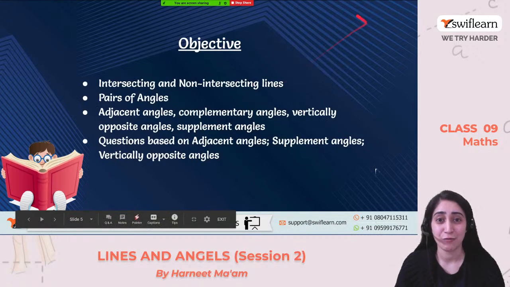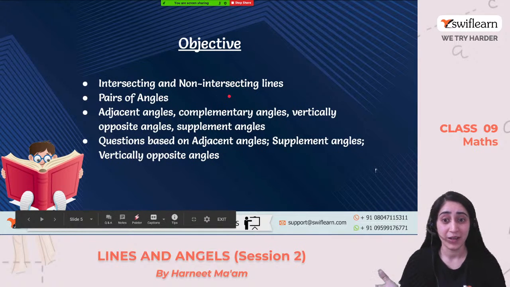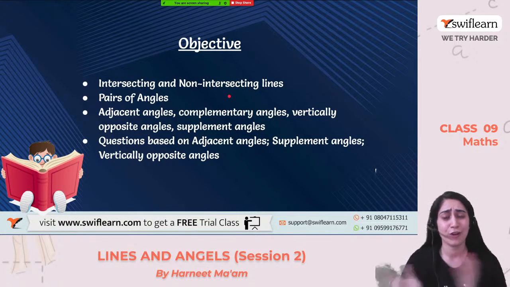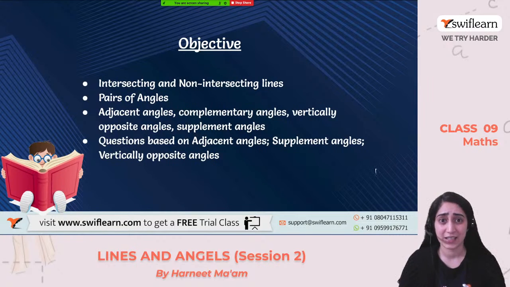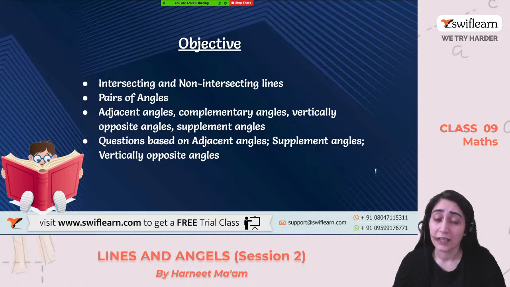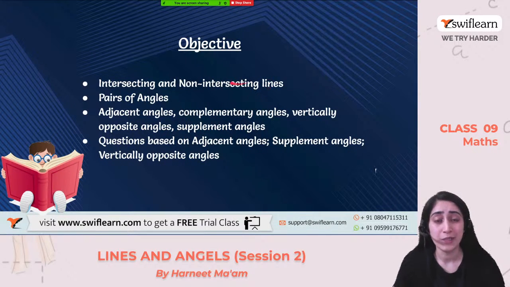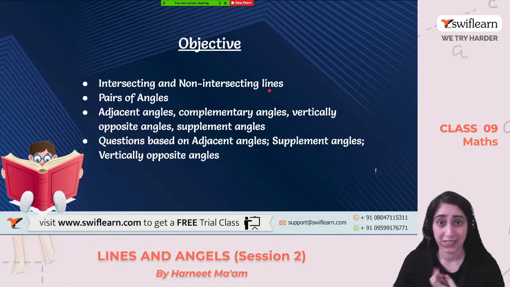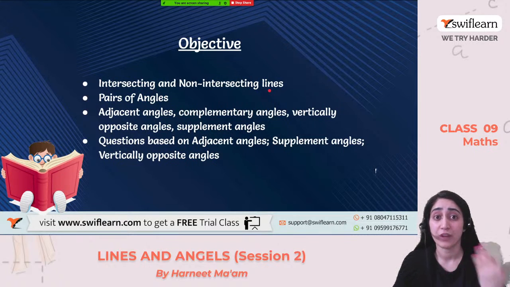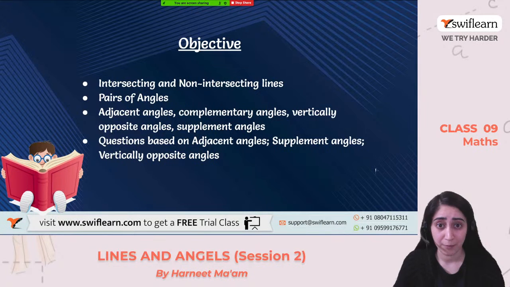So let's see what we have discussed already and what we are going to discuss today. We already discussed what lines are, what angles are, what acute and obtuse are, different types of angles. We did that in session 1. Today's objective is to study intersecting and non-intersecting lines. We have discussed what lines, rays, and line segments are, but now we'll move ahead and learn in more depth about intersecting and non-intersecting lines, and pairs of angles.